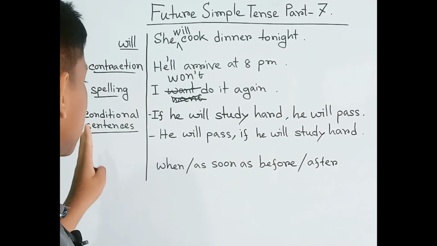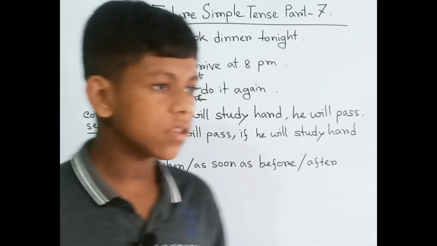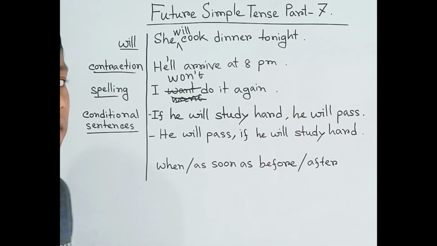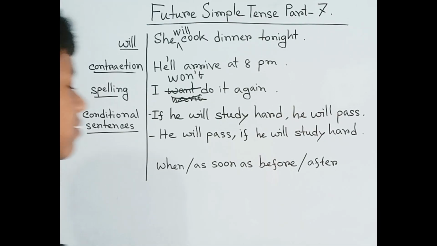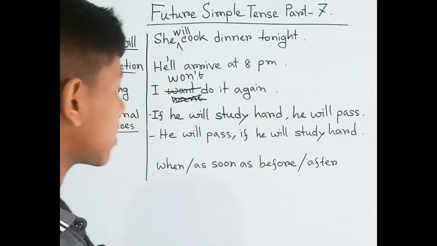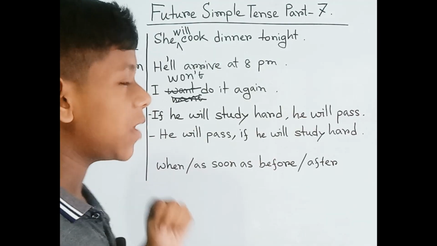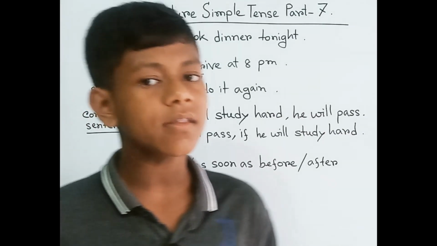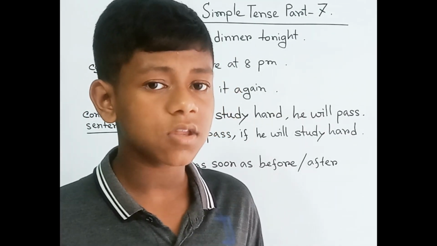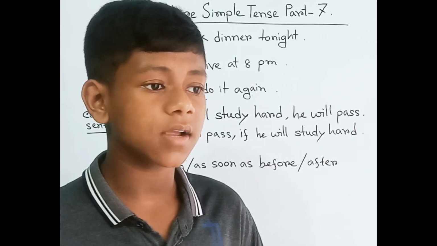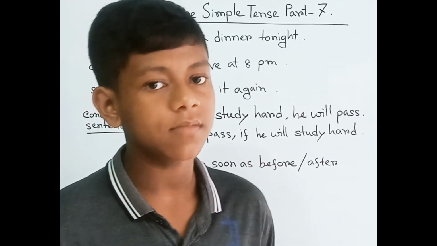And then next is conditional sentences. It may be a tricky one. Conditional sentences always have a conditional clause and a main clause.